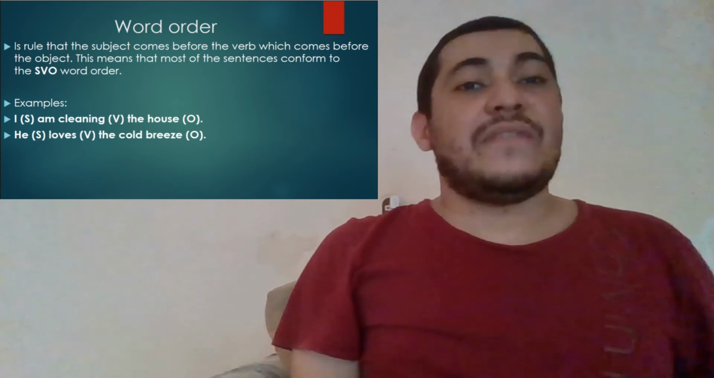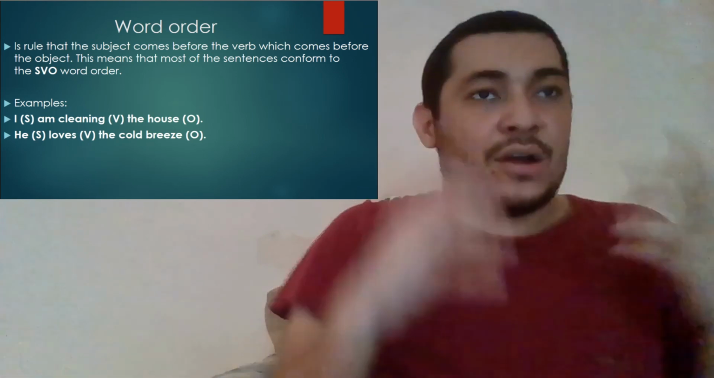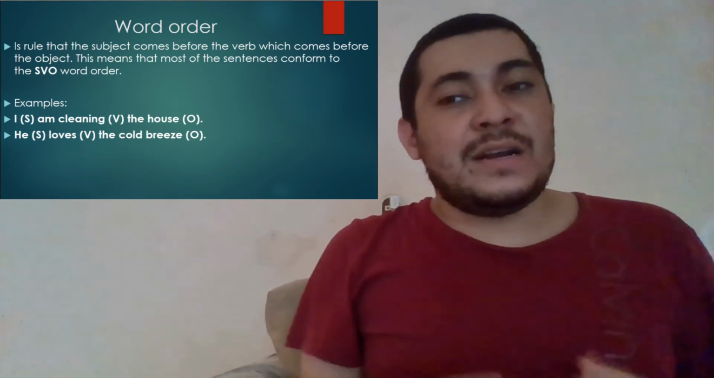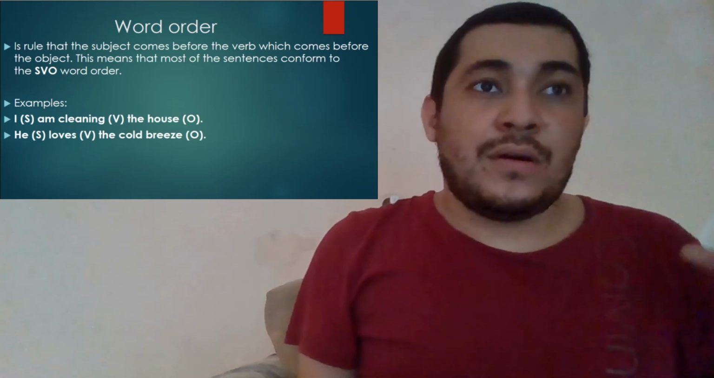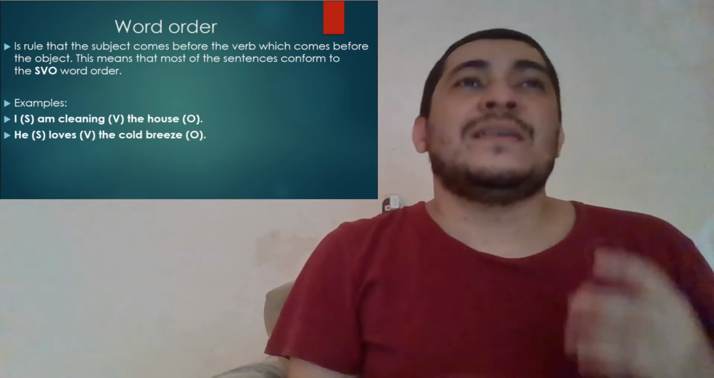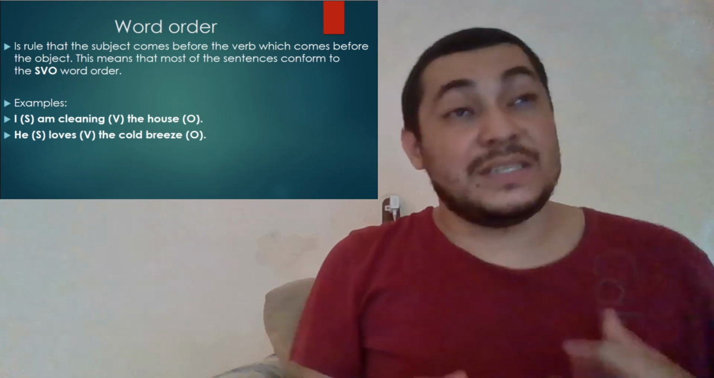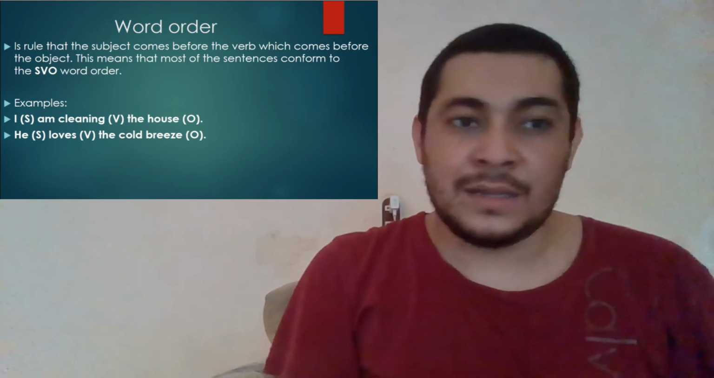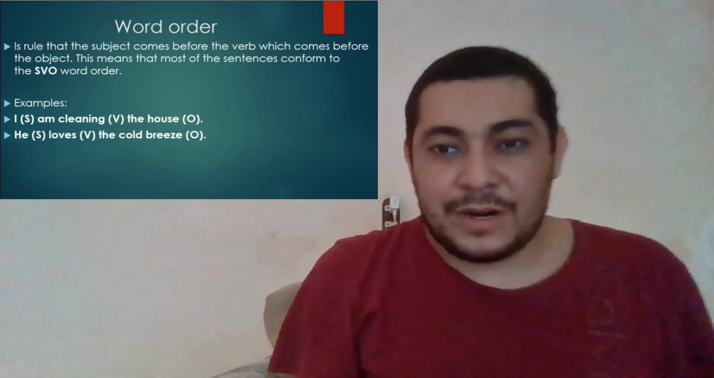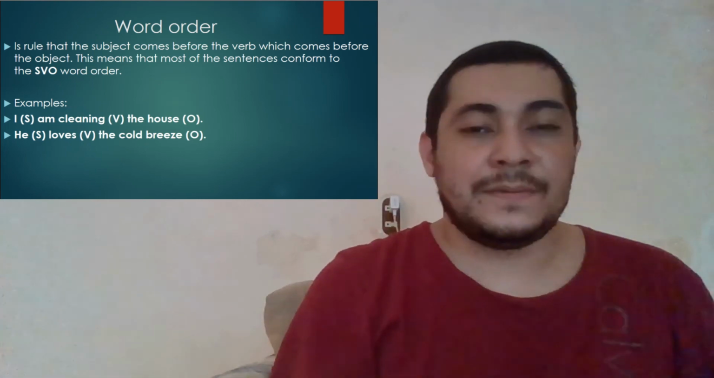And finally, we have word order. In this case, the rule says the subject comes before the verb, and the verb comes before the object, or SVO. For example, we have: I is the subject, cleaning is the verb, the house is the object. Another one: he is the subject, love is the verb, the cool phrase is the object.